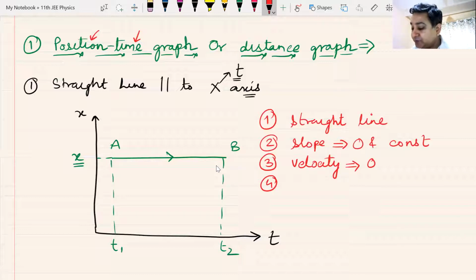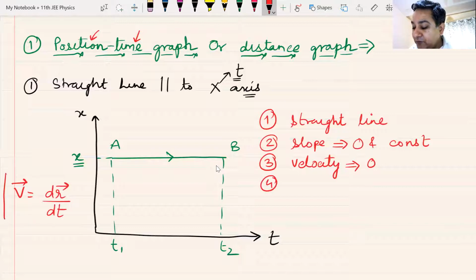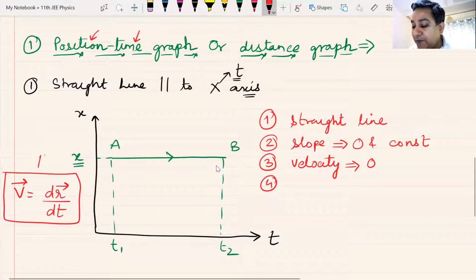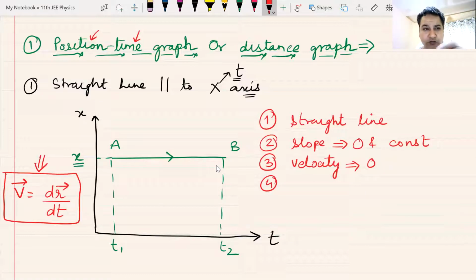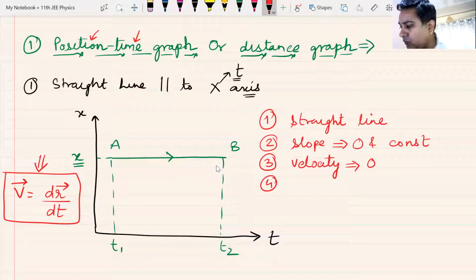Do we understand this? Remember, velocity was, vector-wise, dr vector by dt. It was a derivative of position with respect to time. Do we remember this? If the slope is 0, the velocity of this particle is 0. Am I clear?